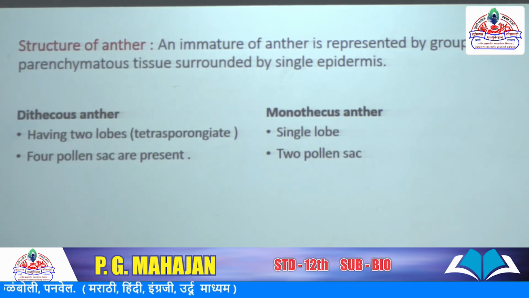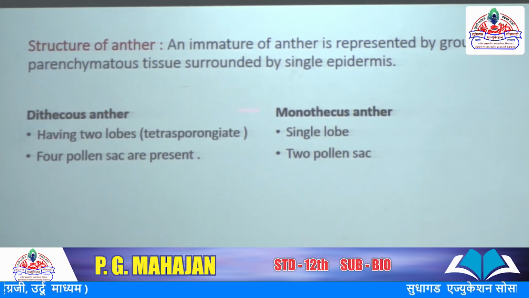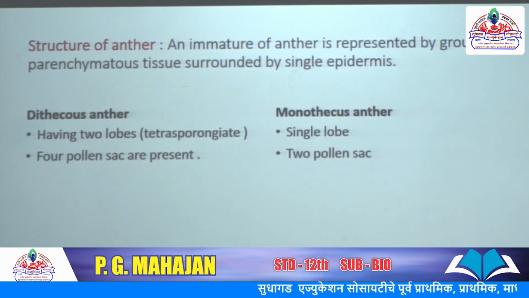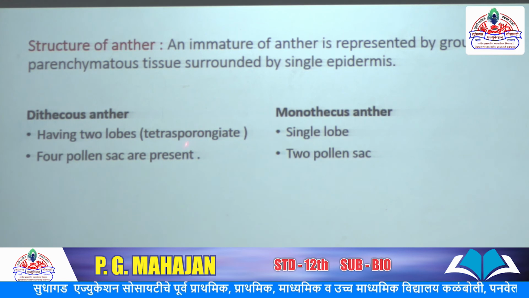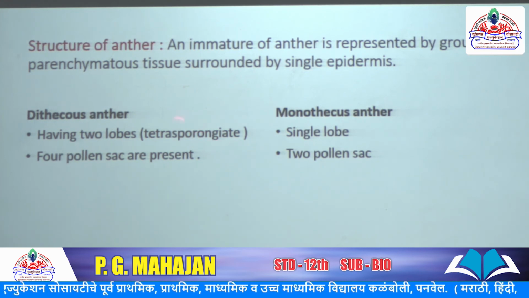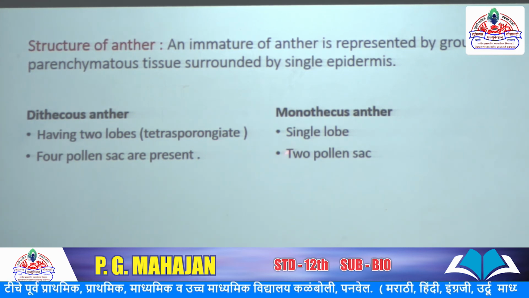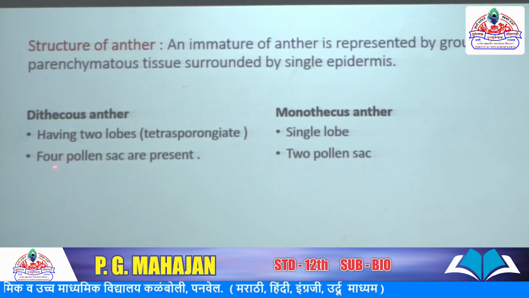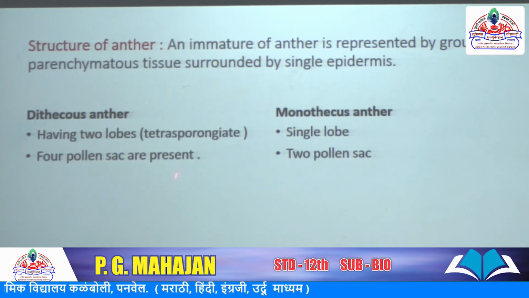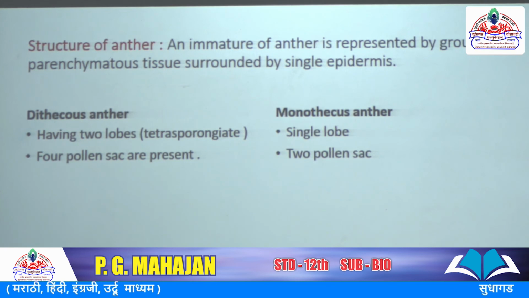There are two types of anthers: dithecous anther and monothecous anther. What are the differences between dithecous and monothecous anthers? Dithecous has two lobes, meaning tetrasporangiate, and monothecous has a single lobe. In dithecous anthers, four pollen sacs are present, and in monothecous, two pollen sacs are present.